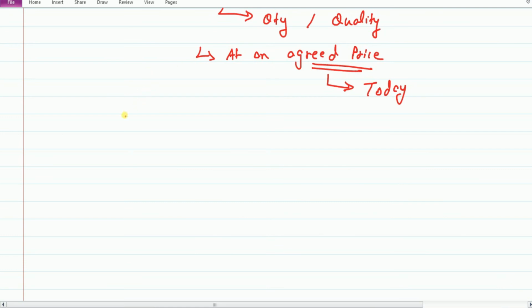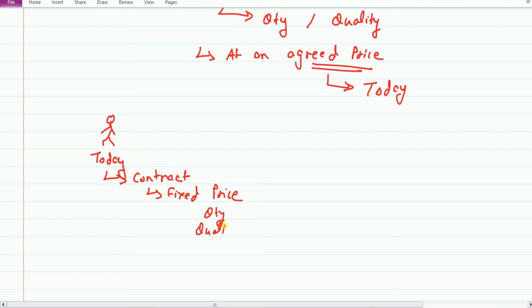So what did the farmer do? The farmer today enters into a contract, decides a fixed price, quantity and quality to be delivered, and delivery on a future date.